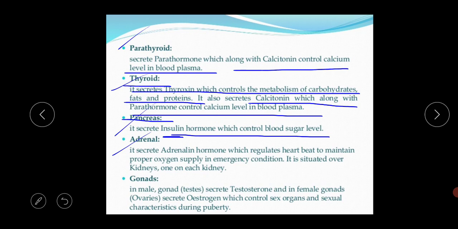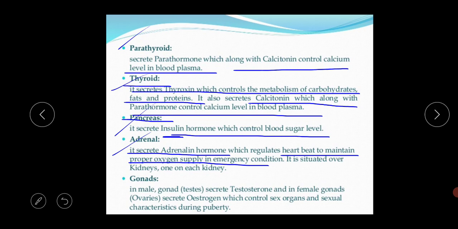Why? Because it secretes the adrenaline hormone, which regulates the heartbeat to maintain the proper oxygen supply in an emergency condition. This adrenaline hormone normally maintains the heartbeat, respiration rate, blood pressure, carbohydrate metabolism, all those things. And different kinds of emotion like love, crying, anger, jealousy, sorrow, all those types of emotion are controlled by this adrenaline hormone.